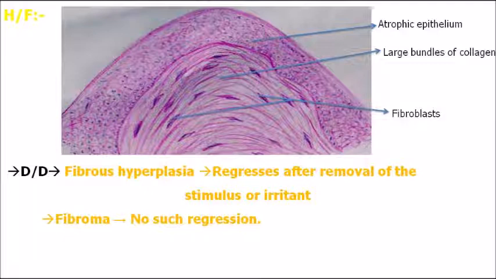That is why it is a benign neoplasm. A neoplasm does not subside even if you remove the stimulus. Fibrous hyperplasia has a similar clinical appearance, but the differential diagnosis is mainly based upon the stimulant. If you remove the stimulant, fibrous hyperplasia regresses, but fibroma stays on.